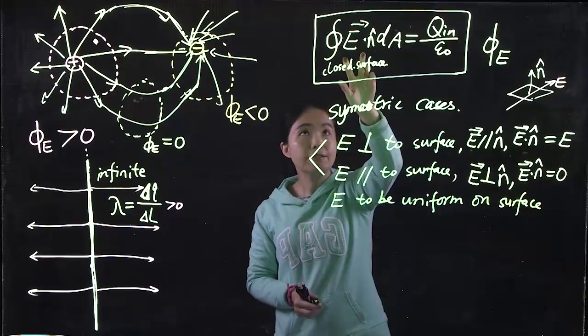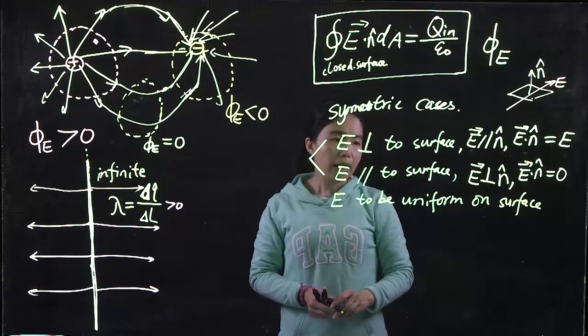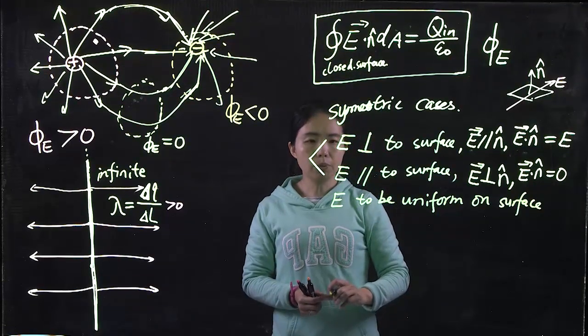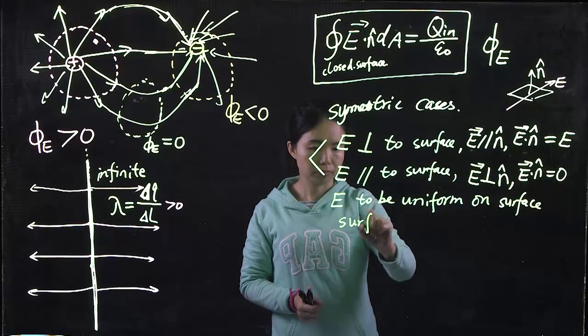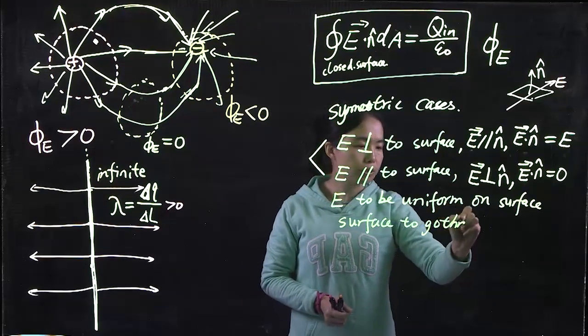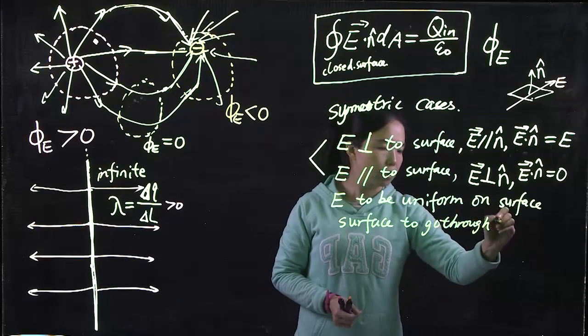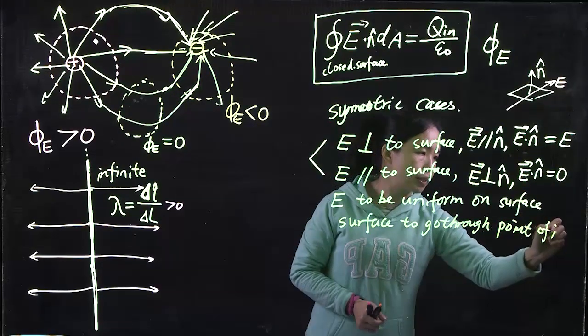If E is uniform, we can take the E out of this integral. So also we want the surface to go through the point of interest.